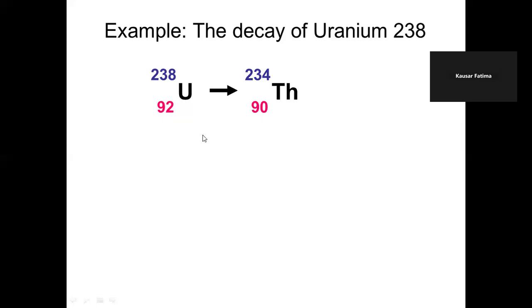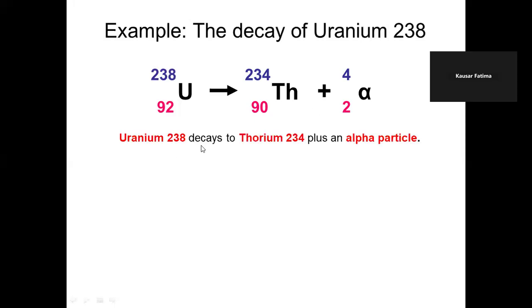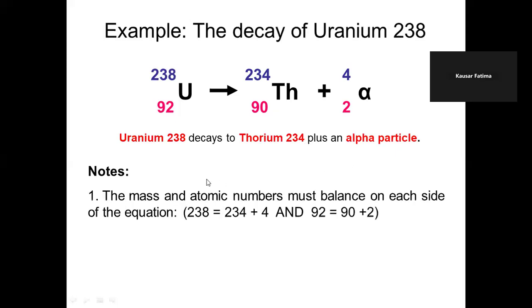What happens? The Z, that is the atomic number, decreases by 2, and because the nucleon number of an alpha particle is 4, the nucleon number will decrease by 4. The equation should be balanced on both sides. So 234 plus 4 is 238, and 90 plus 2 is 92. Uranium-238 decays to thorium-234 plus an alpha particle. The mass and atomic number must balance on each side of the equation. We have just seen it being balanced.